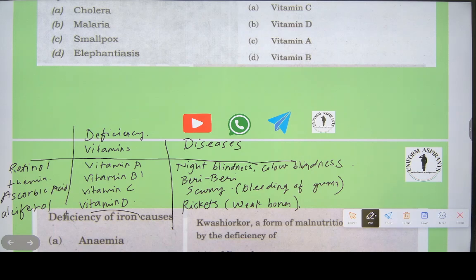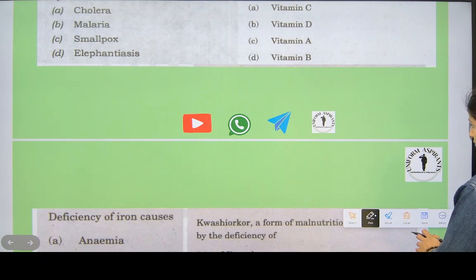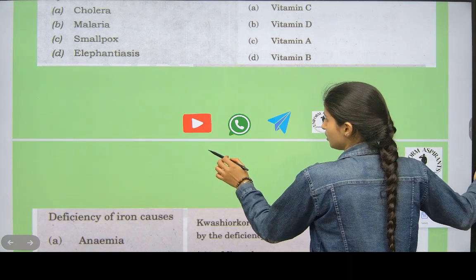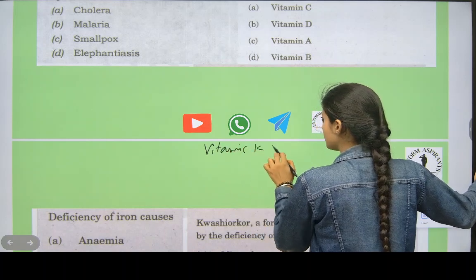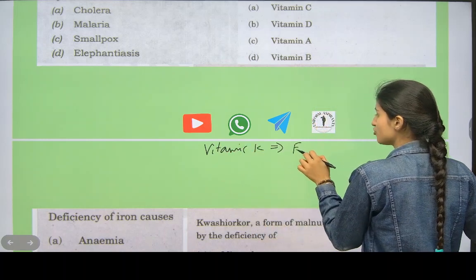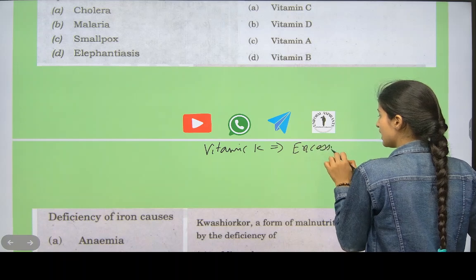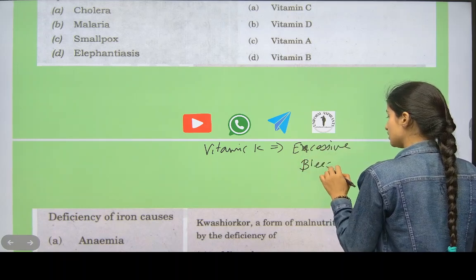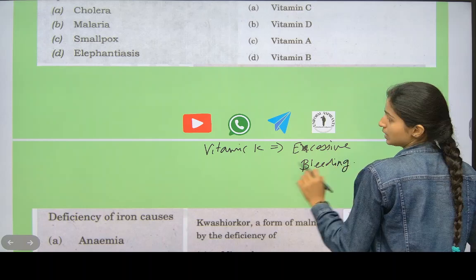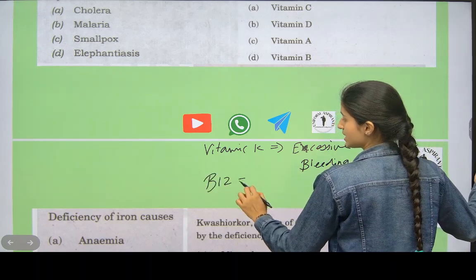Okay, done? Chalo. Now vitamin K. What does vitamin K deficiency cause? Excessive bleeding. Vitamin B12 causes anemia.